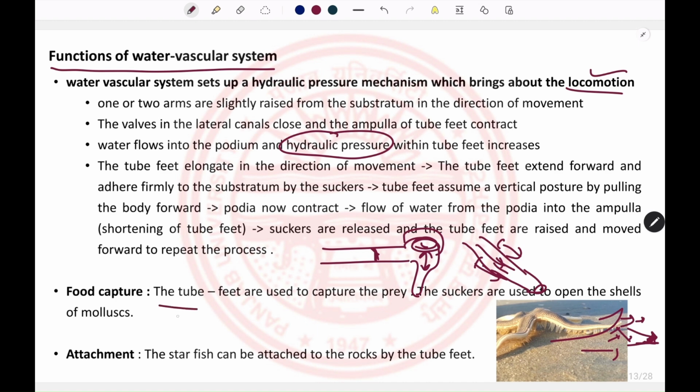These tube feet are also used to open the shells of mollusks in the case of predatory starfish. And the suckers present on the podium also mediate the attachment of echinoderms to rocks.